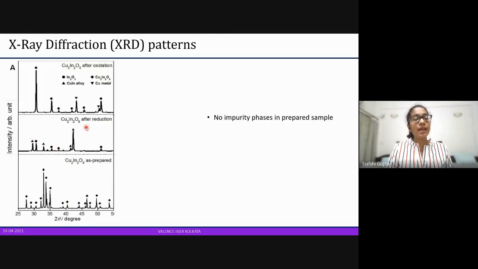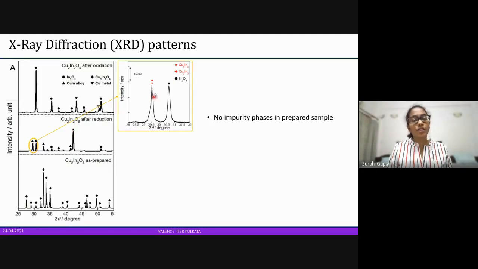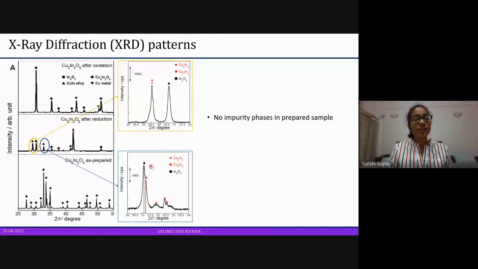We can see copper, so I have just enlarged it here. So this is the copper indium alloy. There is a copper indium alloy peak, and there is an indium oxide peak. At the same time, there are two more peaks here, which are similarly copper indium alloy and indium oxide.